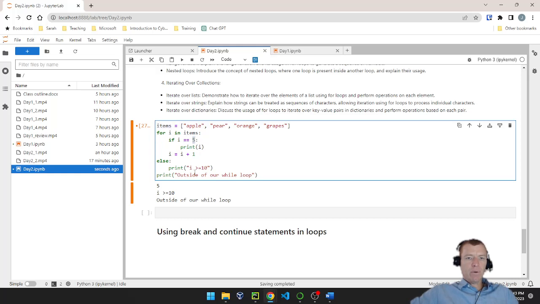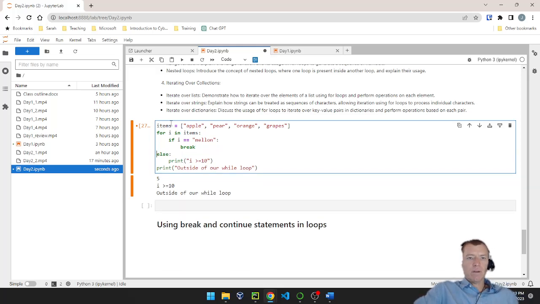What I want to know now is if melon is in my list. And if it is, I'm going to go ahead and break out. And I don't need to do this iteration now because our list is incrementing i automatically using this for statement. All right, so let me explain this code and walk through it.